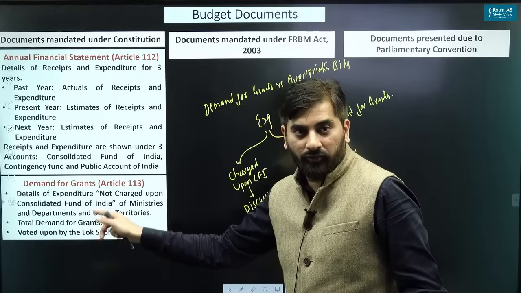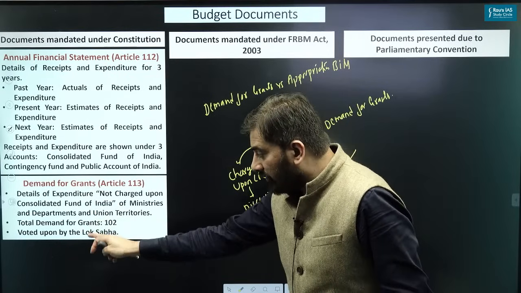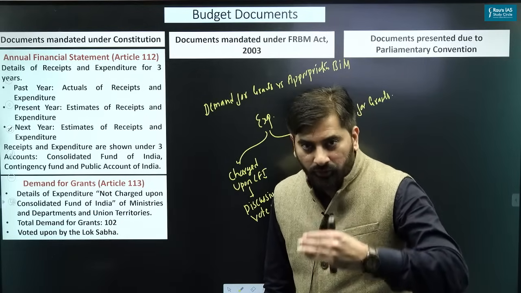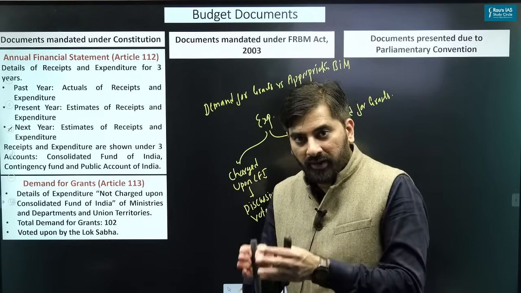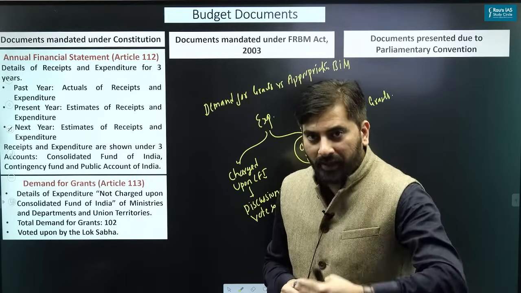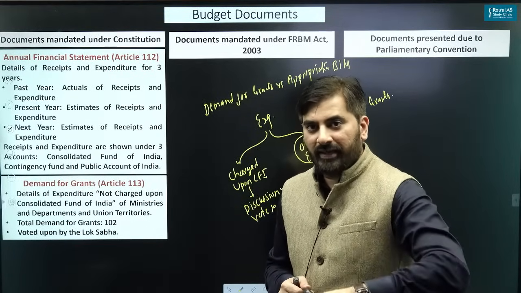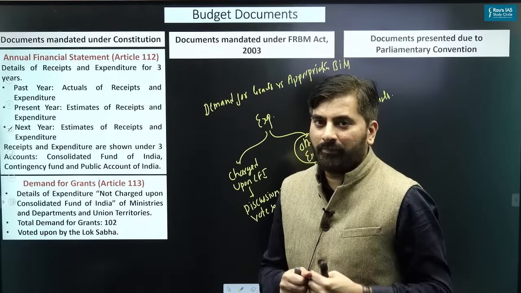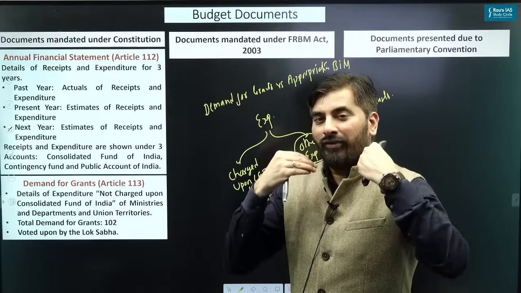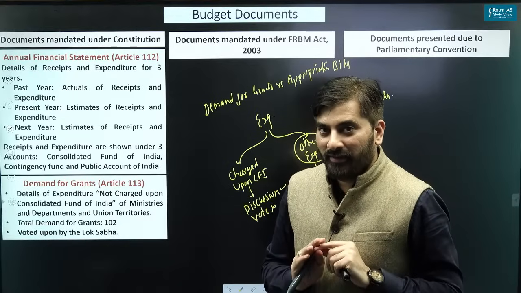All of these demand for grants are actually voted upon by the Lok Sabha. So individually demand for grants of different ministries and departments are voted upon. That is, Parliament is approving this expenditure by the ministries and departments. Now there is only one aspect which is approved, that is, we are approving the expenditure by the ministries.